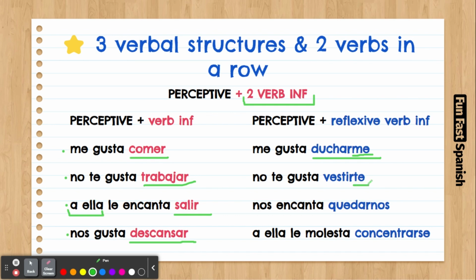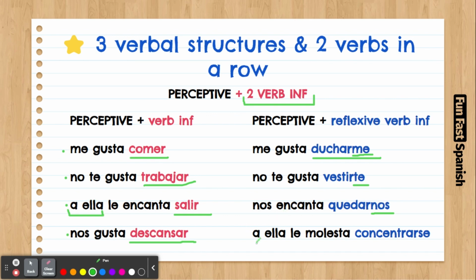Oh, "te" now. Why? Because it's the second person. No te gusta means you don't like. So no te gusta vestirte. Nos encanta quedarnos. Yeah. So as you can see, the reflexive verbs in infinitive change according to the personal pronoun. Ducharme, vestirte, quedarnos. Yeah.